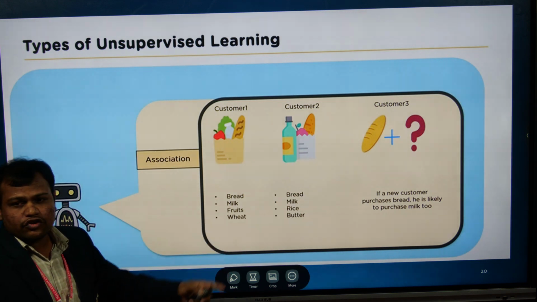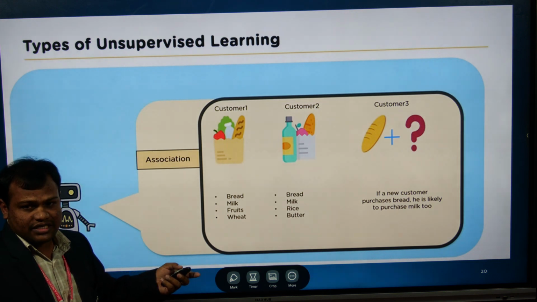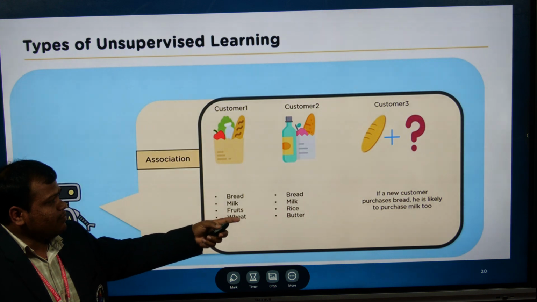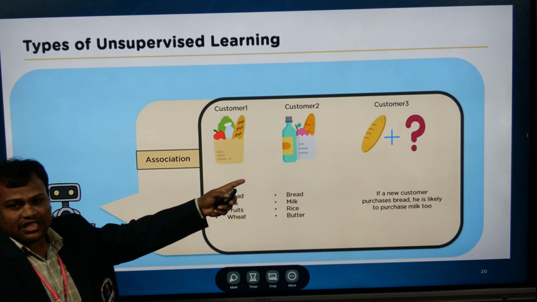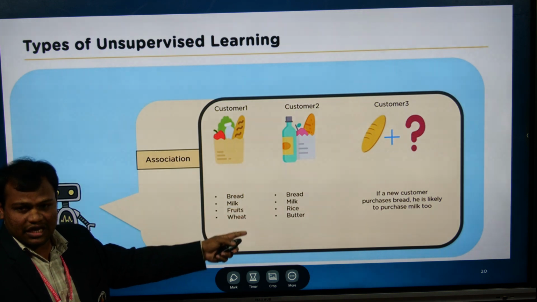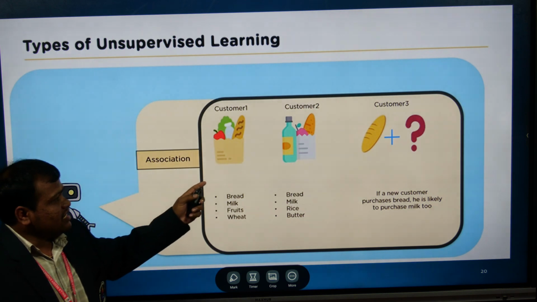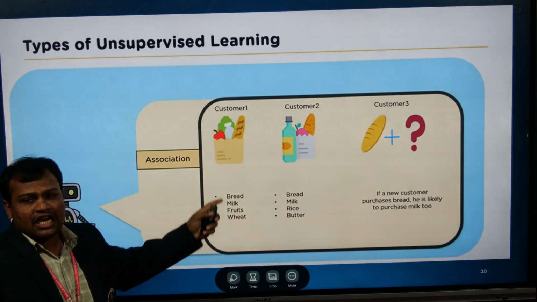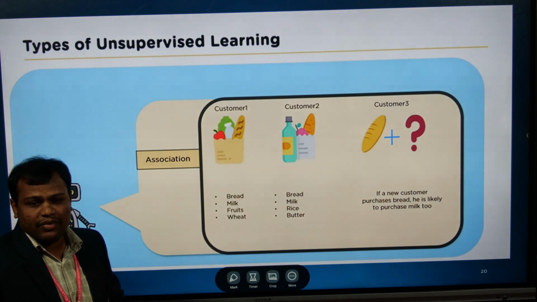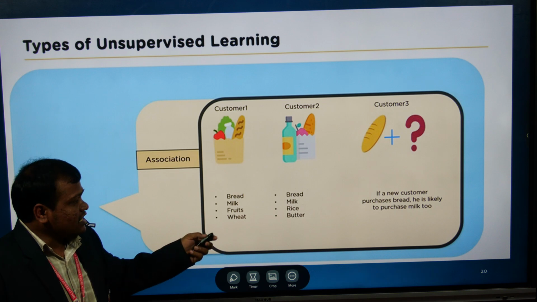We are going to predict the purchasing pattern of customer 3. First he purchased bread, so based on that we predict that he is going to purchase milk. This analysis is done by supermarkets, and based on the customer requirements, they give support to all the customers.